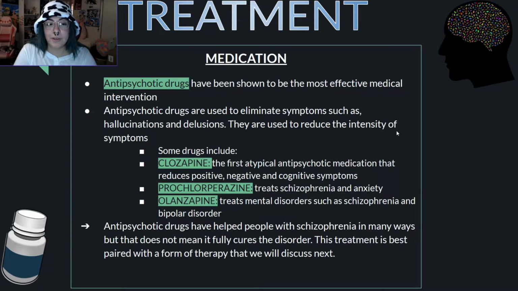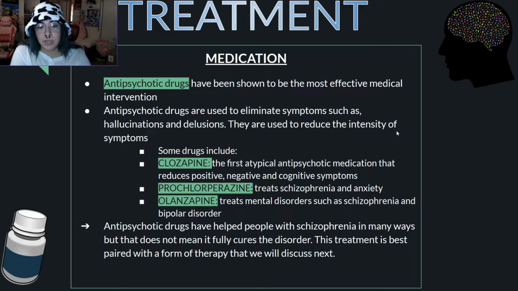Alright, so I'm going to be going over the different kinds of treatments used for someone diagnosed with schizophrenia. The first thing I'm going to talk about is antipsychotic drugs. They've been shown to be the most effective medical intervention. I'm going to go over 3 different kinds of drugs. Antipsychotic drugs are used to eliminate symptoms such as hallucinations and delusions.